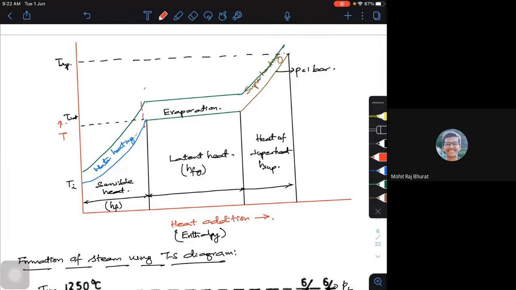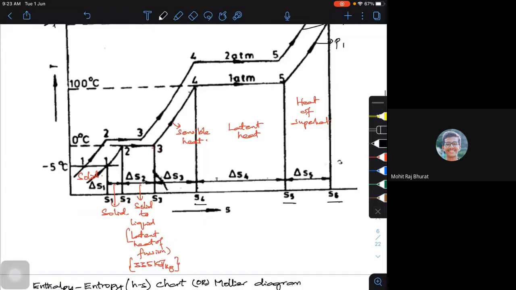So this value, hfg, will keep increasing. That means hfg is different for different pressures. It is not constant.